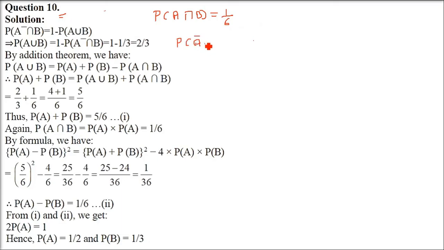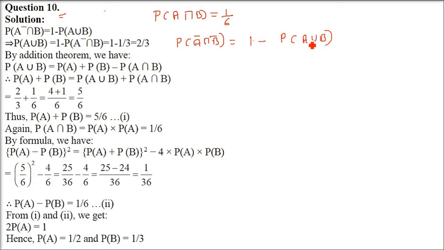P(A complement intersection B complement) is equal to 1 by 3. Let me write the formula. This will be 1 minus P. Complement will replace, so it will be A union B.